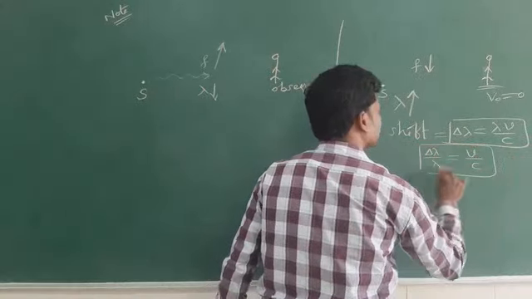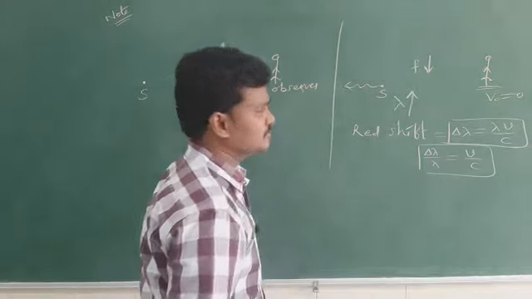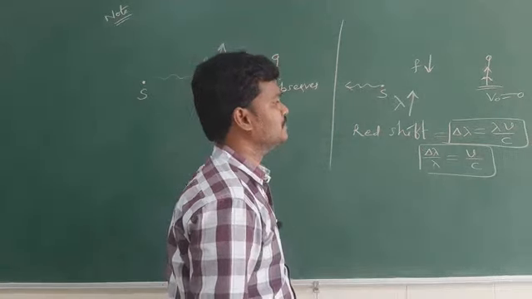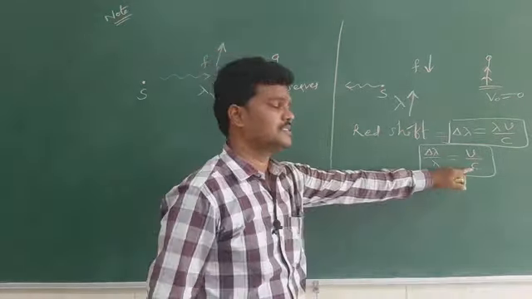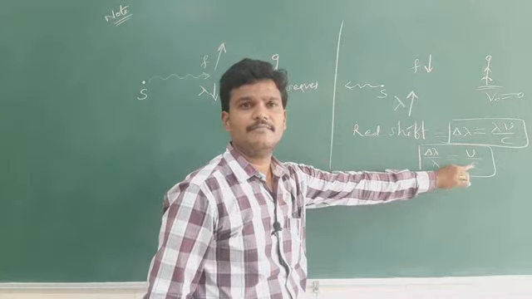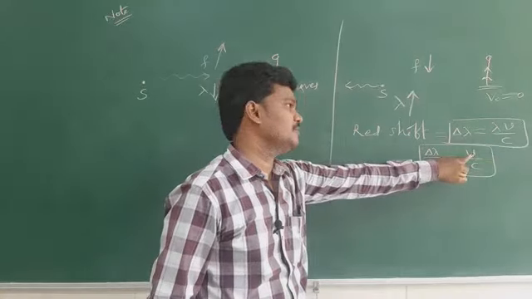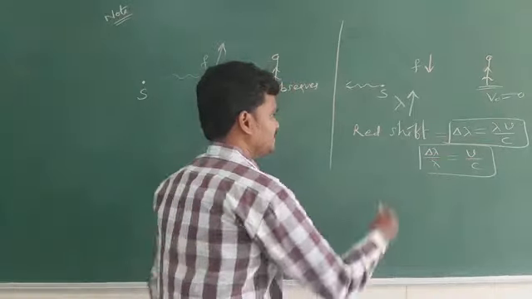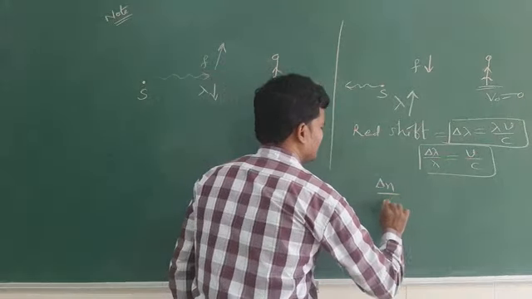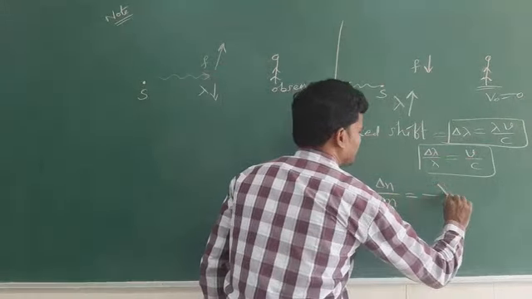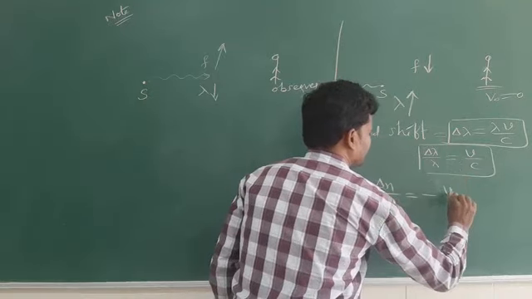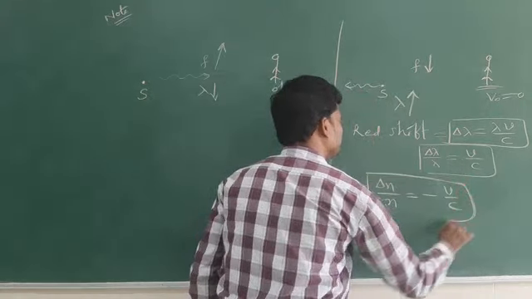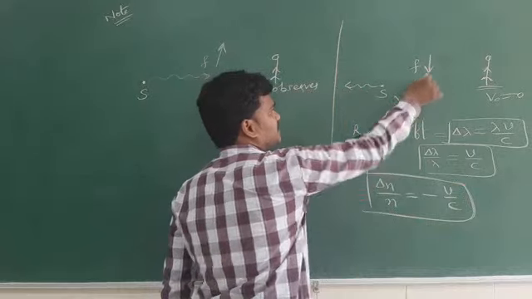V is the speed of light in the medium, c is the speed of light in vacuum. If they ask you to write frequency, delta f by f equals minus v by c. I am writing minus because as wavelength increases, frequency decreases.